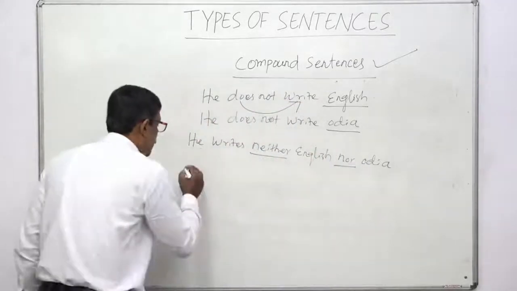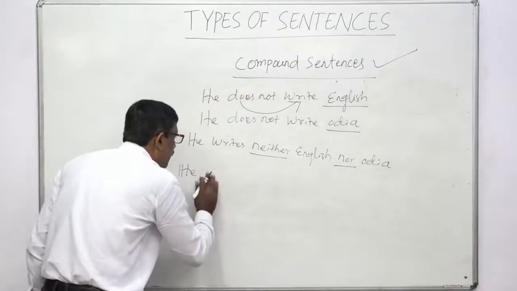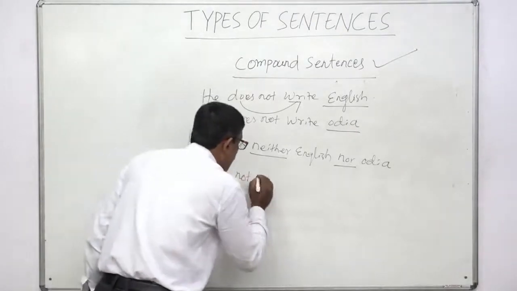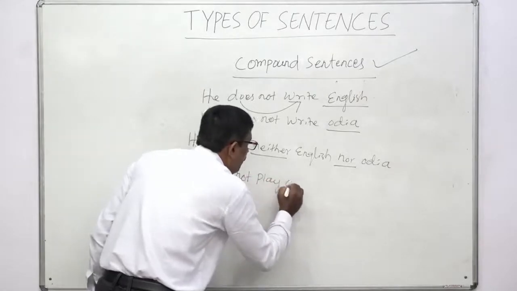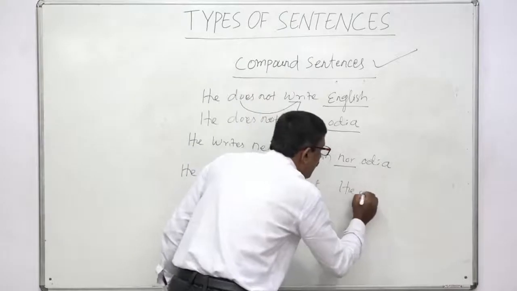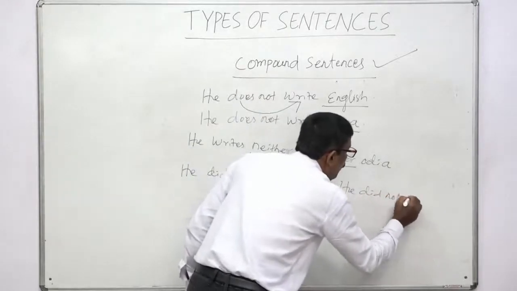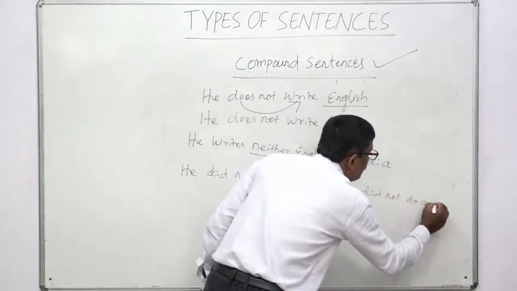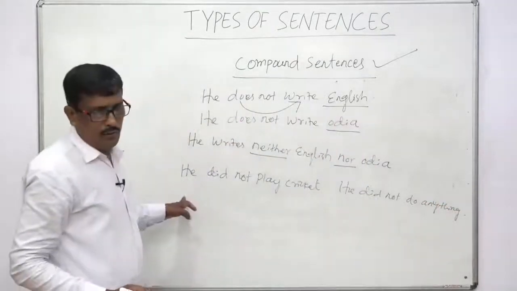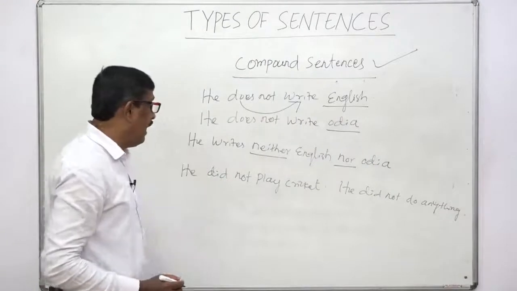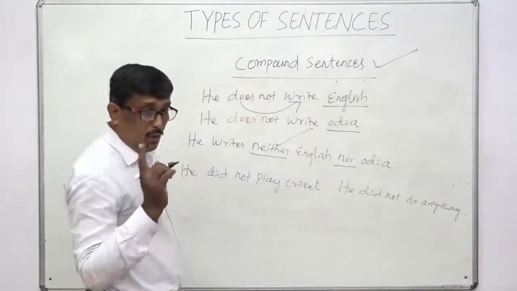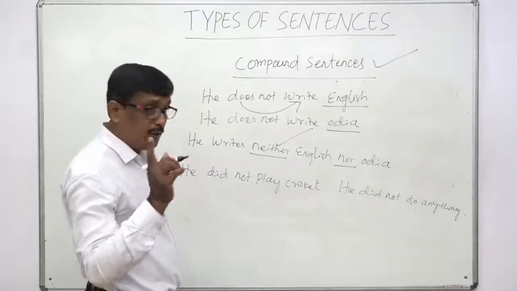Take an example. He did not play cricket. He did not do anything. Another example: when we use neither in the beginning of a sentence, as in not only but also, you have to use it mindfully.